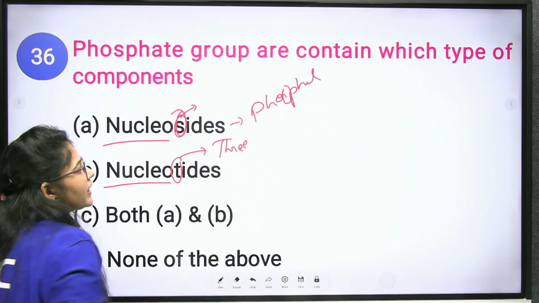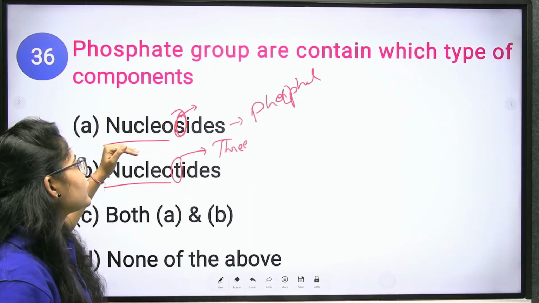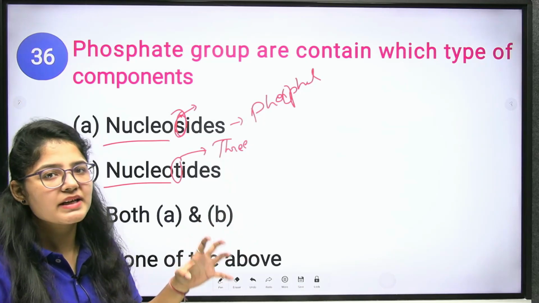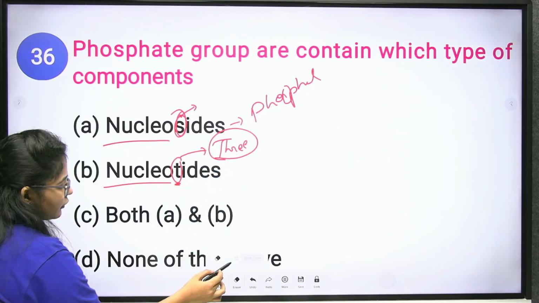So nucleoside doesn't contain the phosphate group, it contains the nitrogenous base plus the sugar, but the nucleotide contains all 3 groups. Clear?